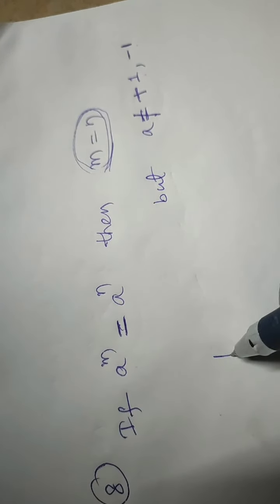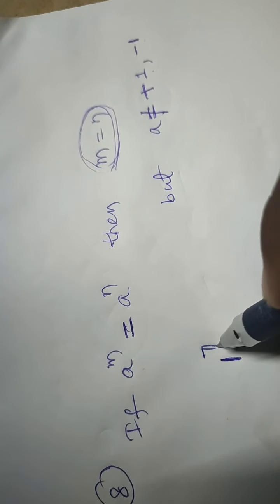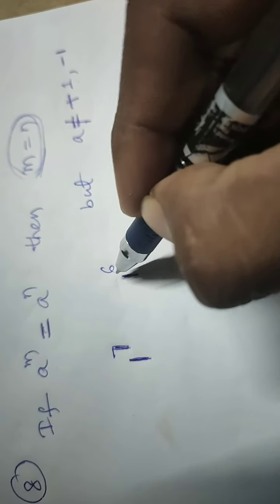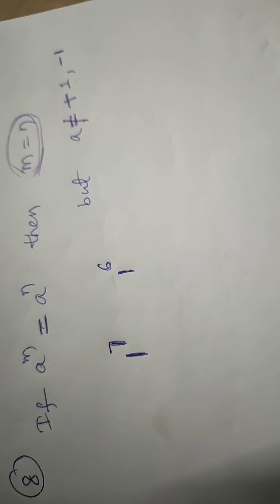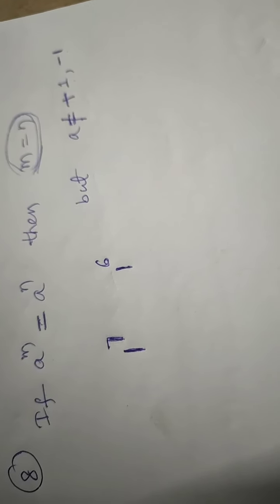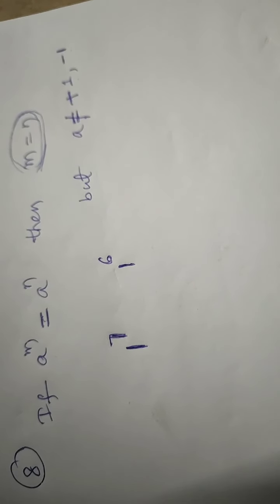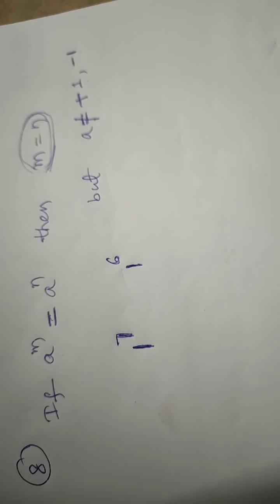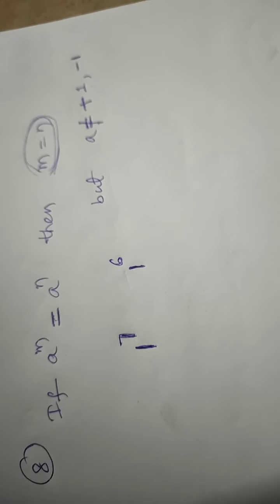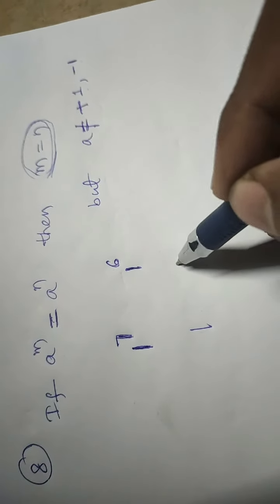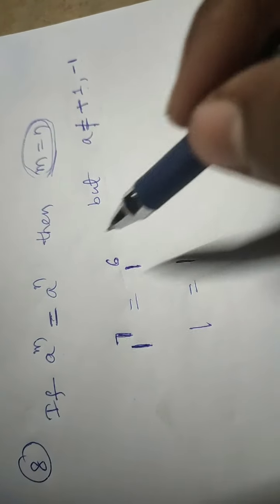Why? Because 1 power 7 means 1 multiplying itself 7 times. Correct? And 1 power 6 is 1 multiplying itself 6 times. If you multiply 1 even 100 times, the answer is 1 only. Multiplied 7 times, the answer is 1; multiplied 6 times by itself, that is also 1. That means 1 power 7 answer is 1, and 1 power 6 also answer is 1. Both are the same. What does the formula tell?